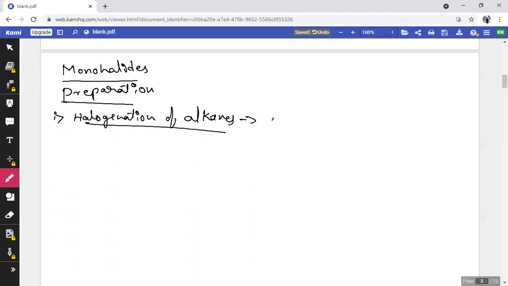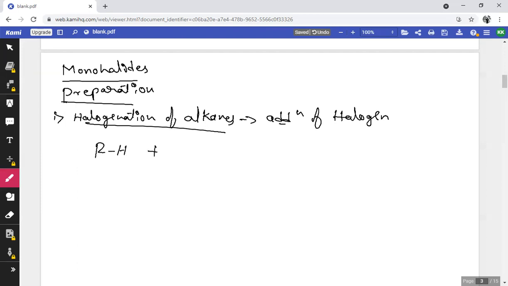It is nothing but the addition of halogen to alkane. Let me consider the general formula of alkanes, that is RH.